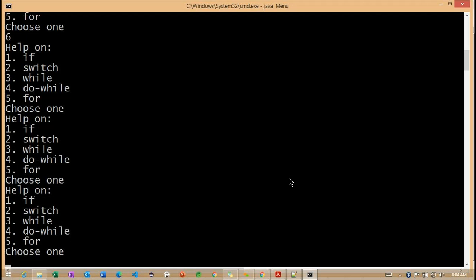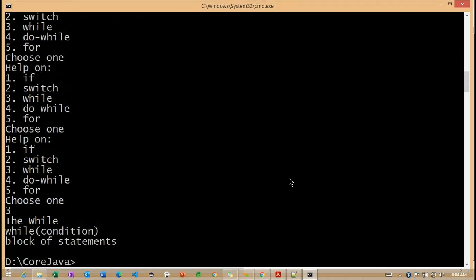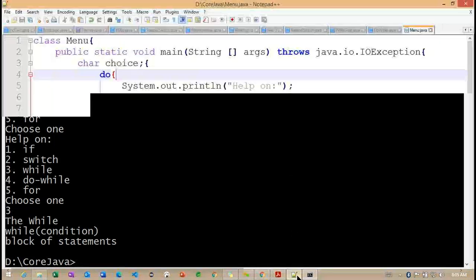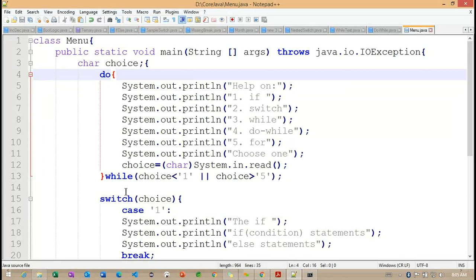If I give 9, the do block is executing one more time. If I give 3, now you can see the condition is satisfied and the switch case is executed.